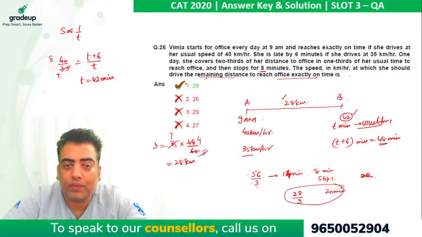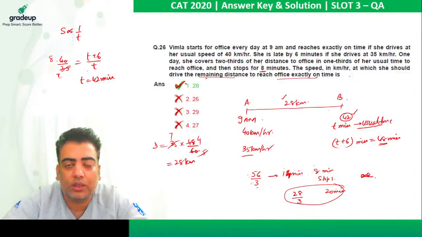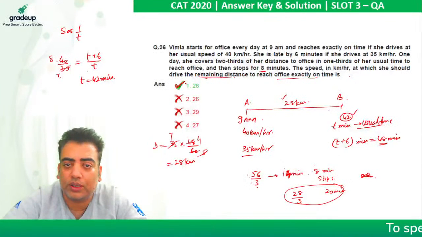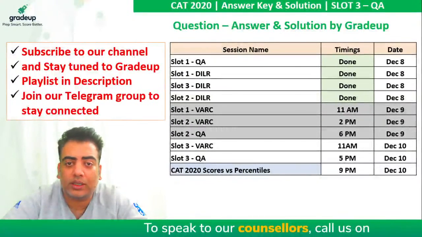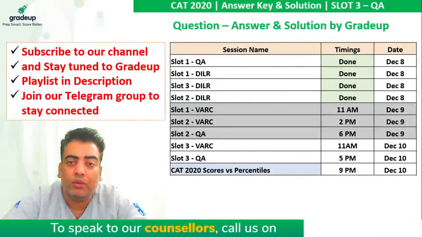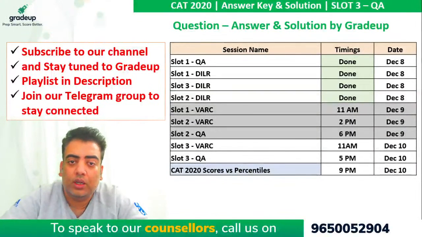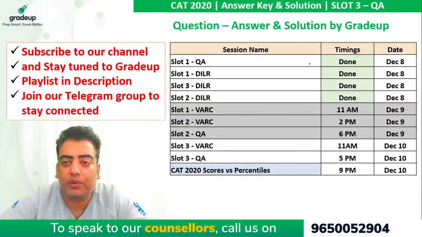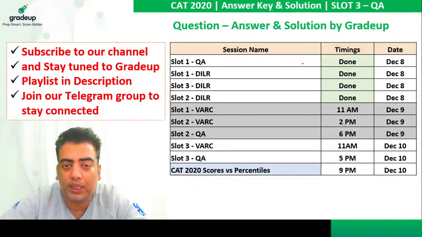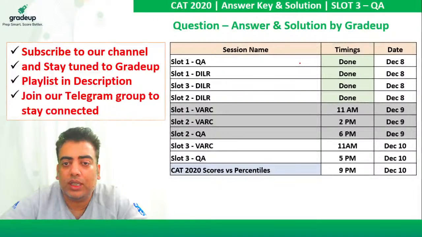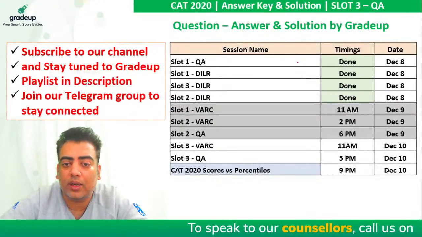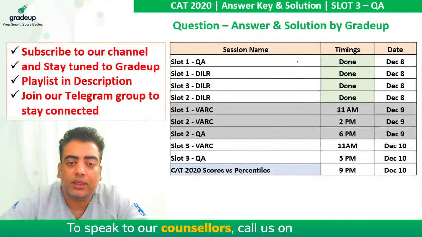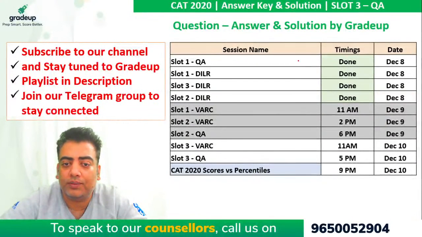Okay, so that's all. They were all questions of slot 3. Now these are all the sessions which we have covered for CAT 2020 solutions. If any one of you have not attended any of the sessions, please go through them, because these sessions will help you a lot in boosting your score in other exams like XAT, IIFT, SNAP or NMAT if you have to appear.